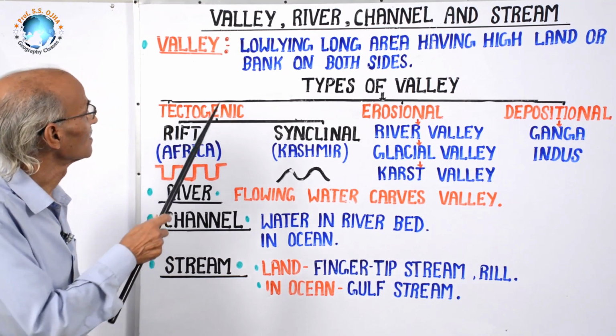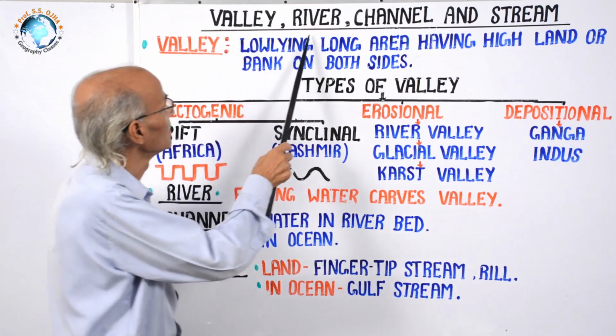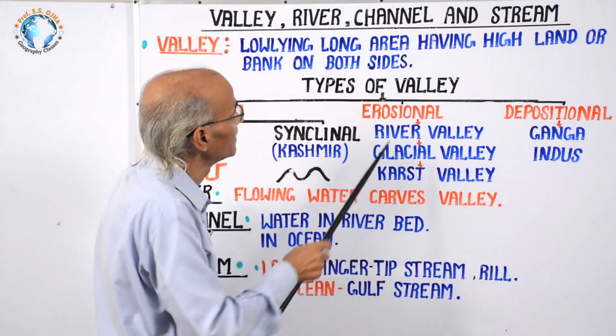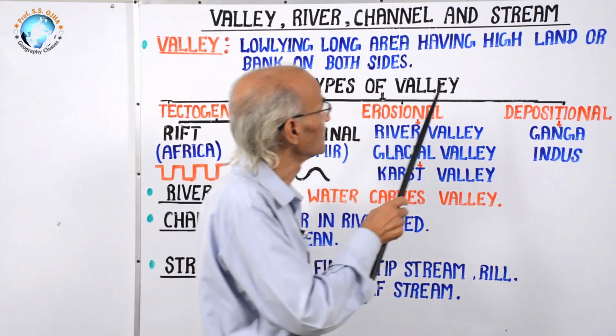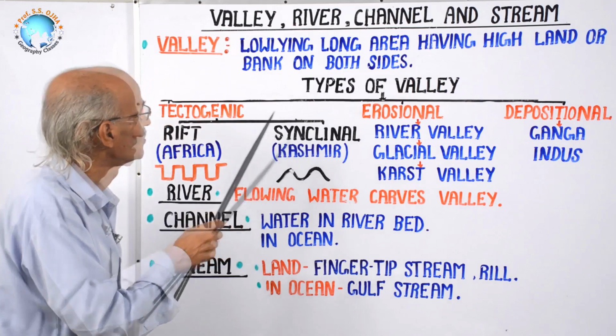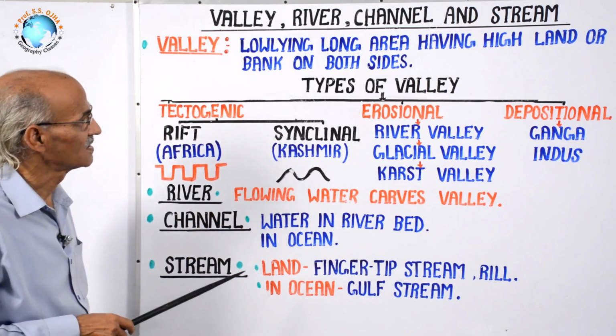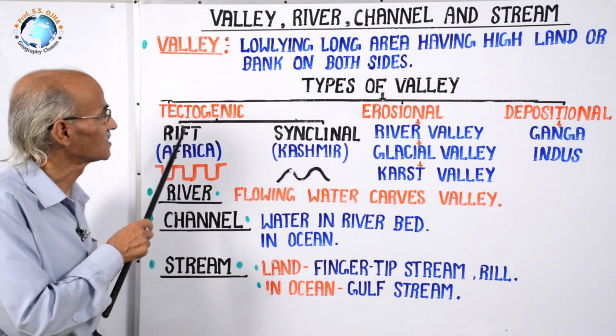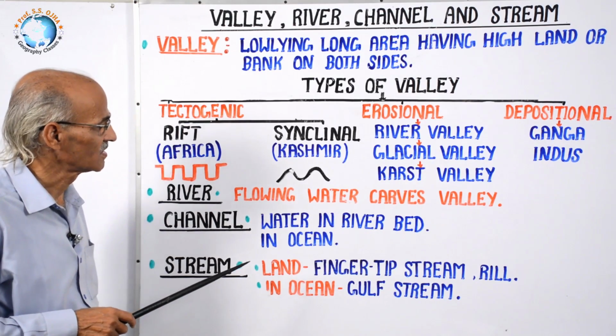Thus, these are the four terms: valley, river, channel, and stream. Valley, river, channel, and stream. So, these should be made clear in mind before using these terms. Concept should be very much clear.